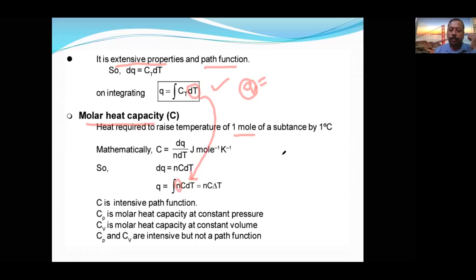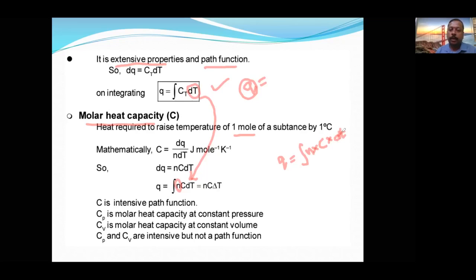So q, the heat required, equals n into Cm, because for 1 mole it is Cm. Actually we will write it with capital C. They are further divided into two types, Cp and Cv. Here C is the molar heat capacity and dT is the temperature change.